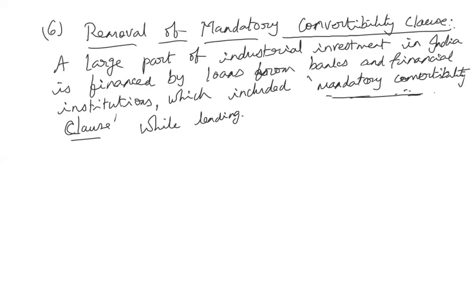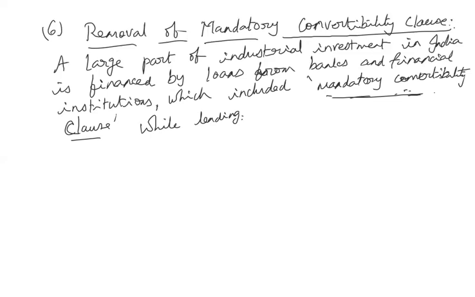Whenever the industries were borrowing loans from the banks and financial institutions, one clause was mentioned: in the event of the industry's inability to pay the loans, these banks and financial institutions, from being a lender, would become the shareholder of the company. It was automatically converted like that. Now that is removed.